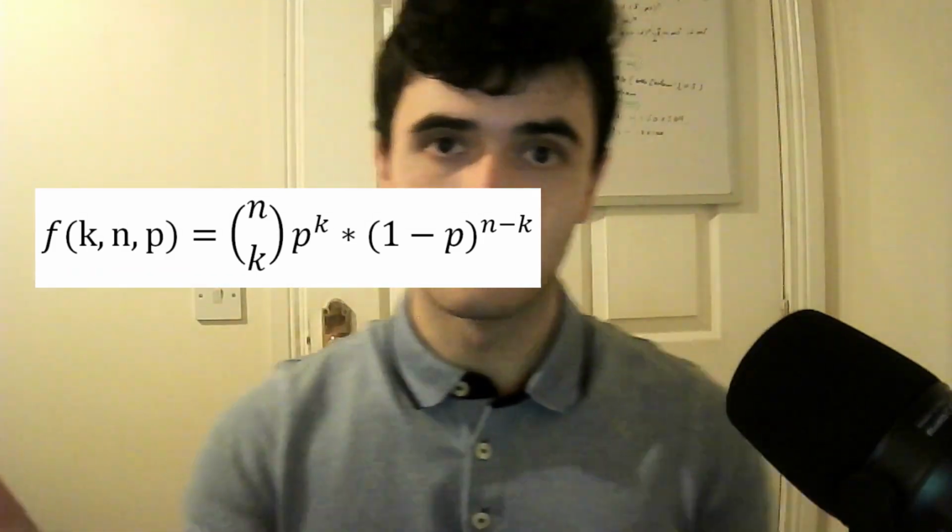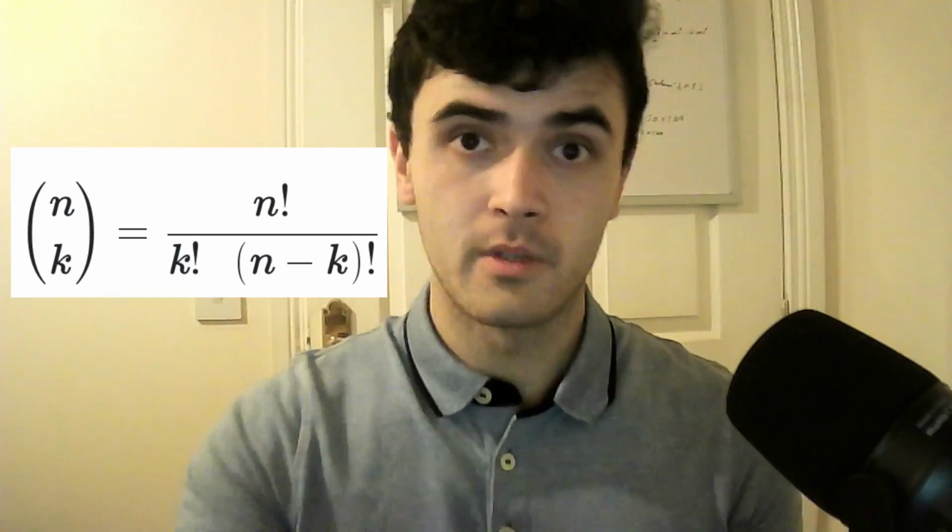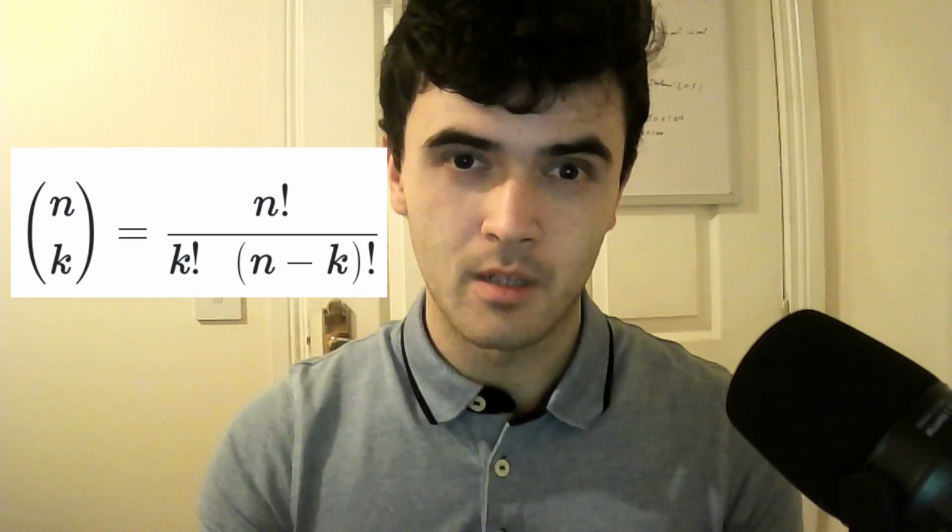And a Bernoulli trial follows a binomial distribution because a binomial distribution models binary outcomes. So here we have the binomial distribution. And the formula for n choose k is here. Where that formula comes from, it comes from Pascal's triangle, things like that. I could derive it, but I don't think it's relevant to this video.